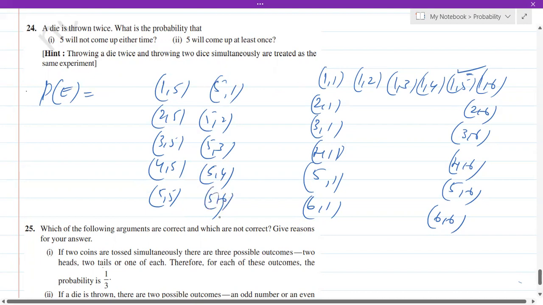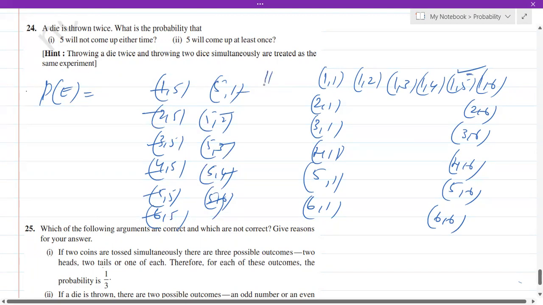So totally, if you observe, 1, 2, 3, 4, 5, 6, 7, 8, 9, 10, 11. So totally there are 11 cases where the 5 will come either the first time or the second time.